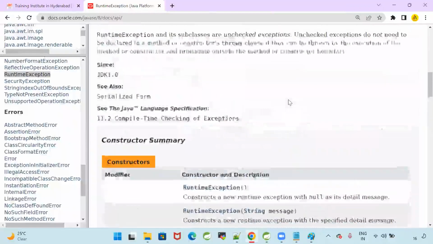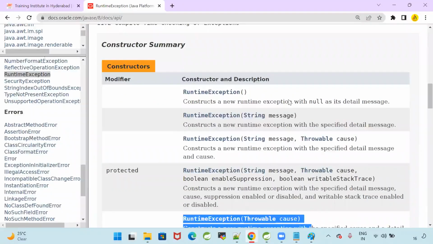What is the purpose of a constructor? Constructor is used to initialize instance variables. Can I write two constructors in one class? Yes, we can write two constructors in one class, and that is called constructor overloading.